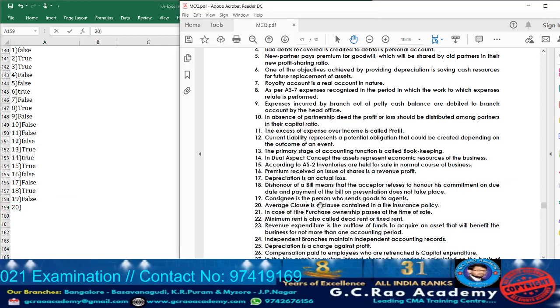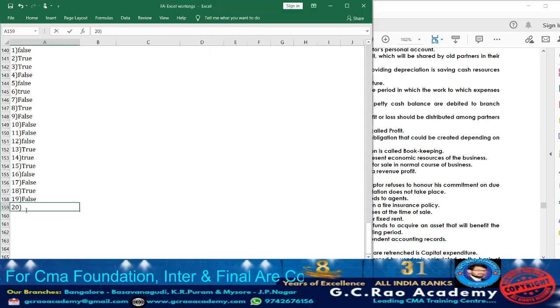Now moving on to 20. Average clause is a clause contained in a fire insurance policy. Yes, it is true. When will the average clause be applicable? If it is a case of under insurance. What is under insurance? If the policy amount is less than the value of stock, we call it under insurance. In that situation, to claim the insurance amount from the insurance company, they are going to apply the average clause. So accordingly, point 20, whatever they have given, it is true.